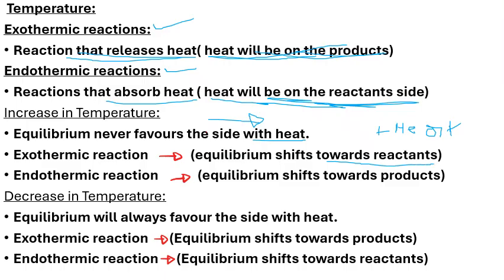And then for an endothermic reaction, we know that heat is on the reactant side, so equilibrium will shift towards the products. So what you should know is that when you increase the temperature, your equilibrium will never shift to the side with heat.